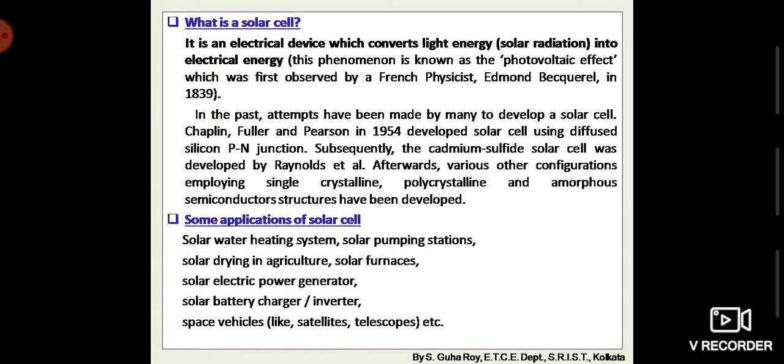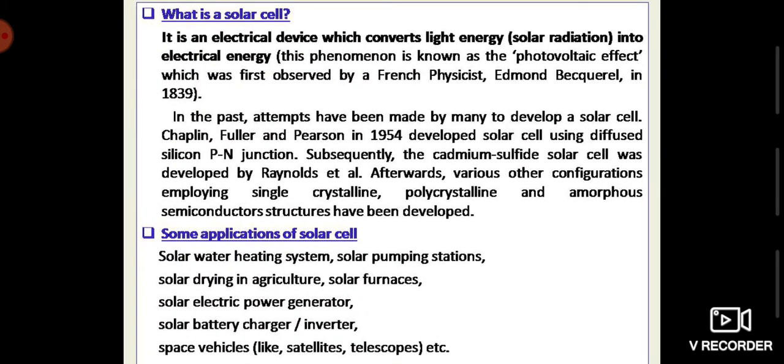Though in the past, various attempts have been made to develop solar cell, that is, many have tried to fabricate solar cell, in the year 1954, Chapin, Fuller and Pearson developed solar cell. You must know all these things as a brief history of who developed it, though numerous names can come here, I have put some of them here.